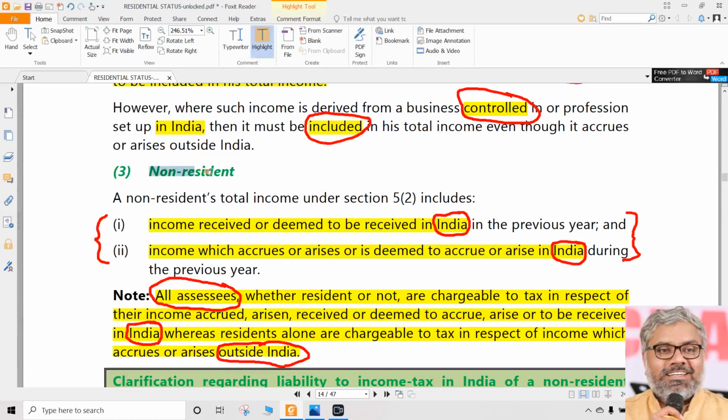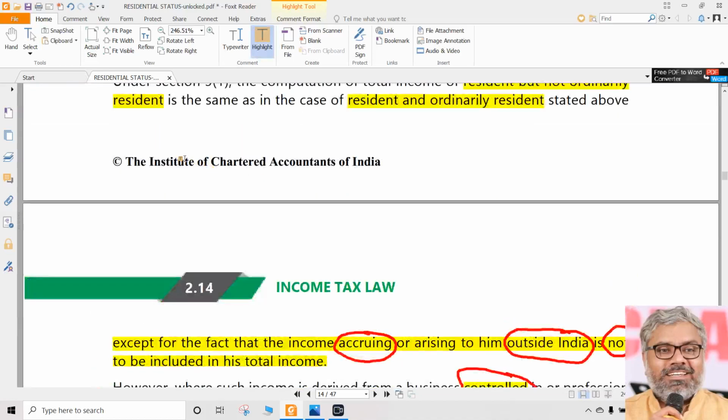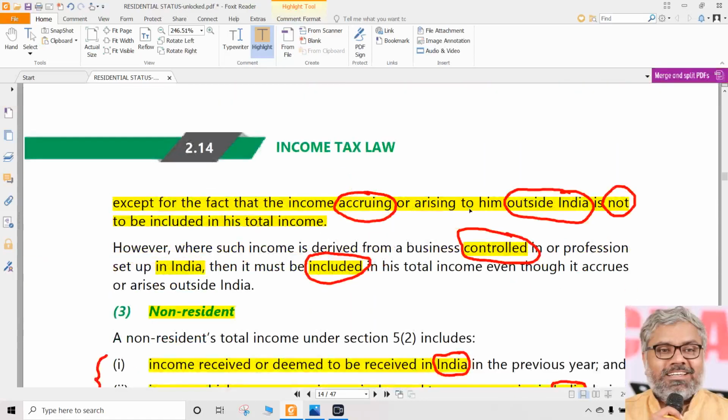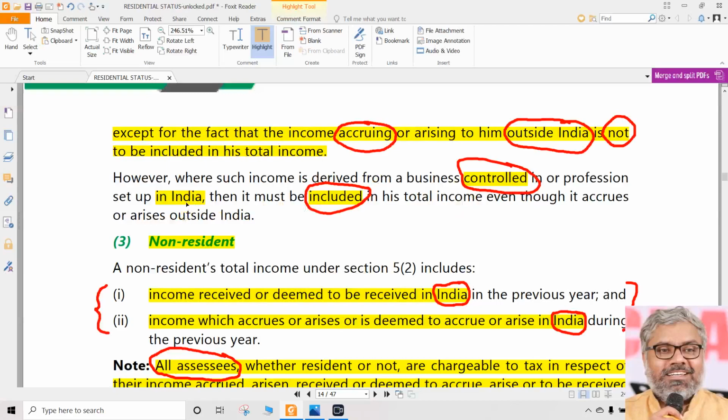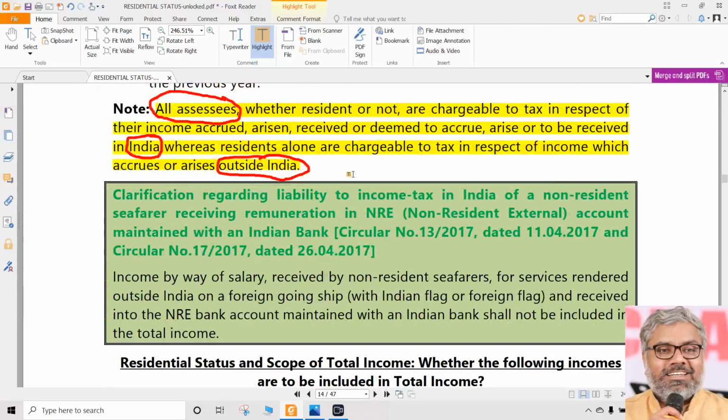In both cases, that is completely irrelevant. Only for RNOR, only for that type of SSE, this "controlled from India" will be relevant. Otherwise, that point itself is useless for other types of SSEs. Be very clear on that.